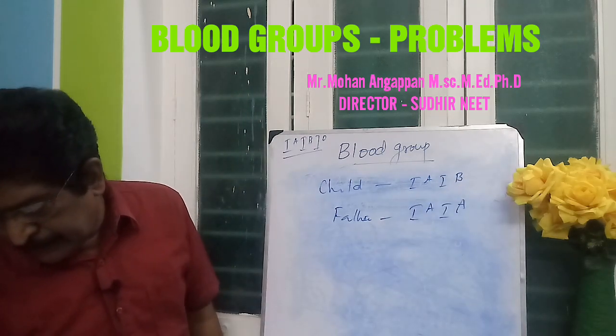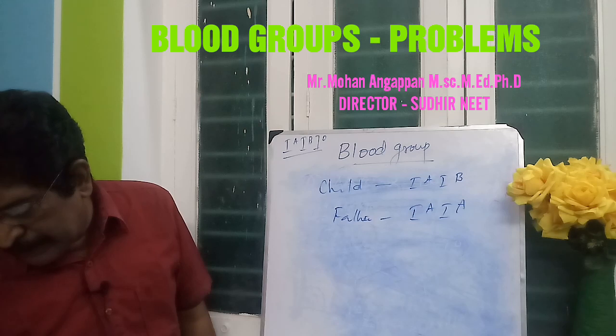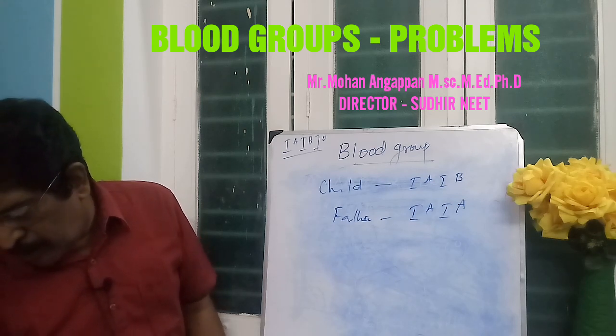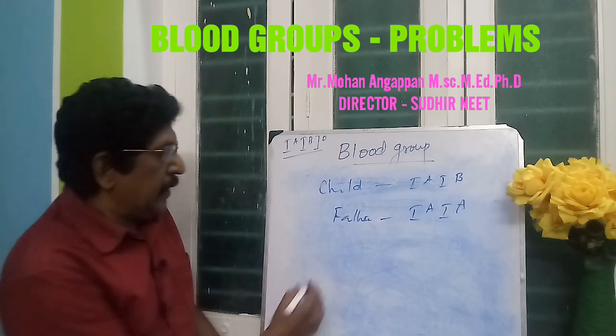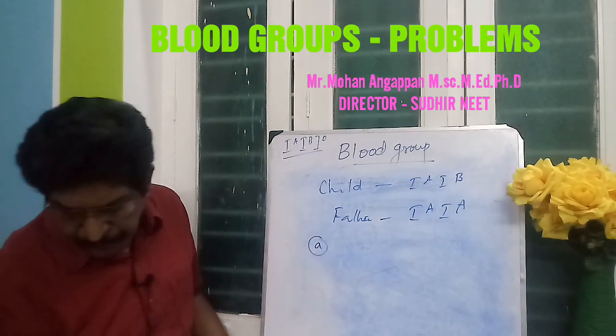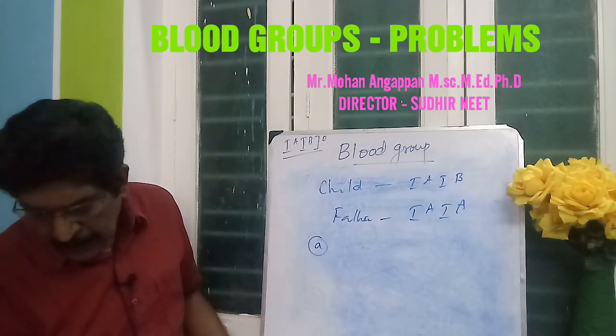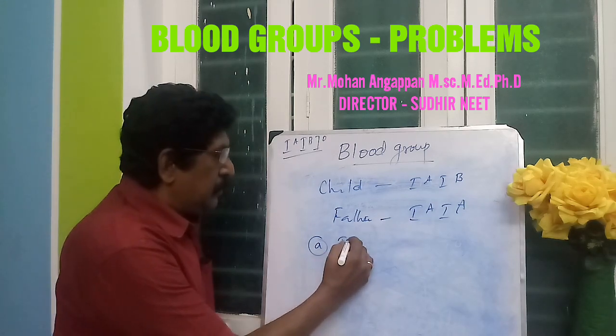The question here is, the mother could not be a woman of the genotype, first option, IB IB, we will explain.